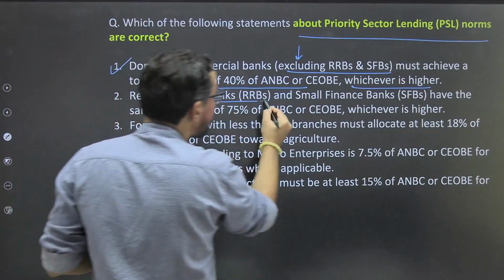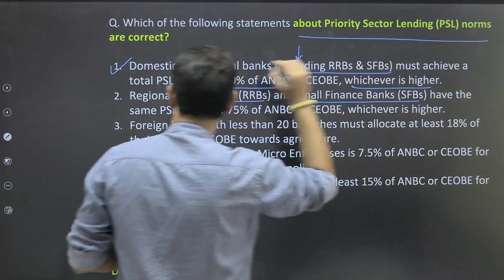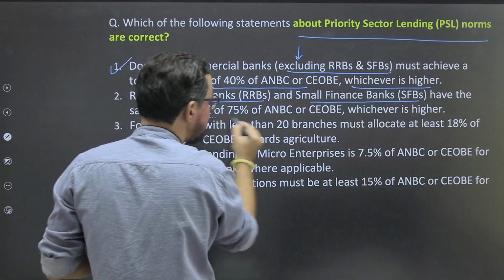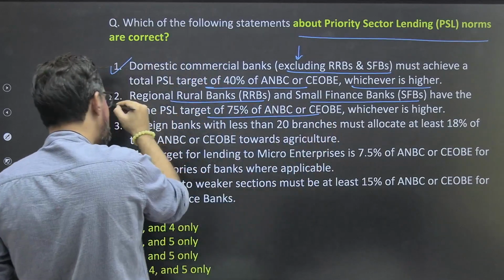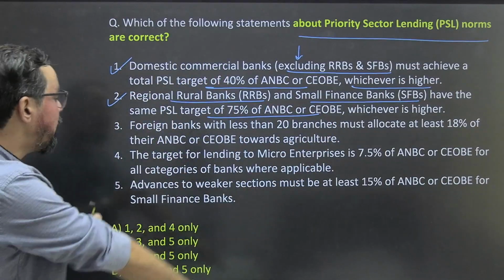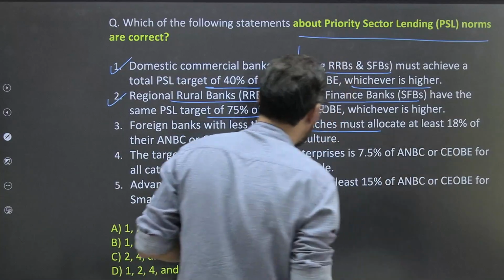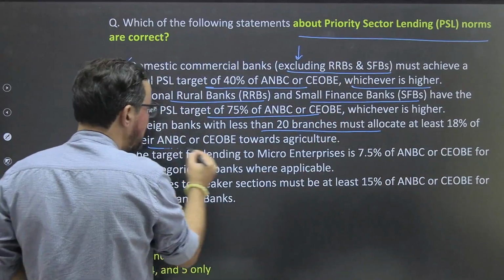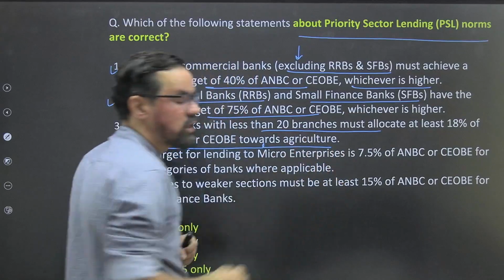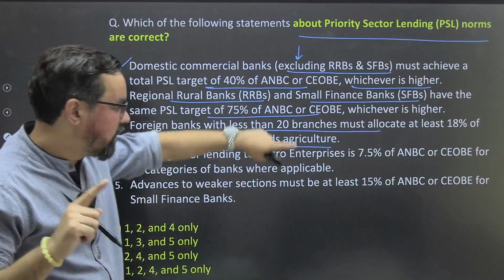Regional rural banks and small finance banks have the same PSL target of 75%, whichever is higher. True. Foreign banks with less than 20 branches must allocate at least 18% of their ANBC and CoB toward agriculture. Now see this, we discussed this.